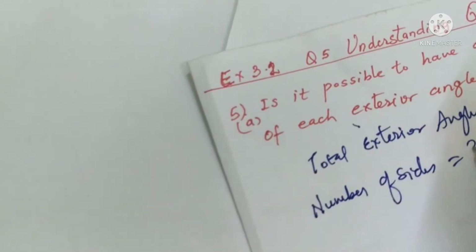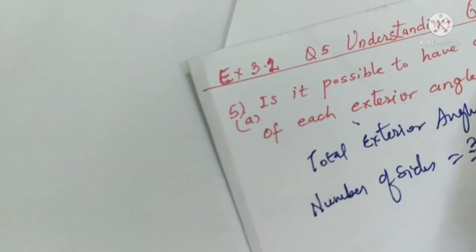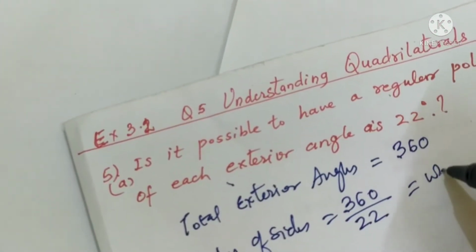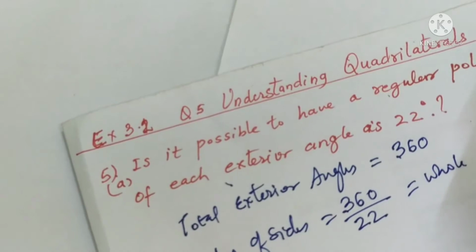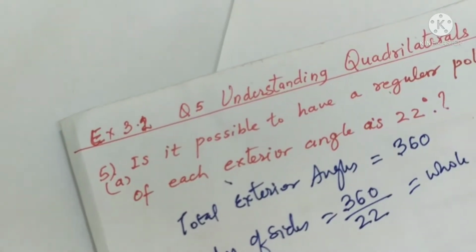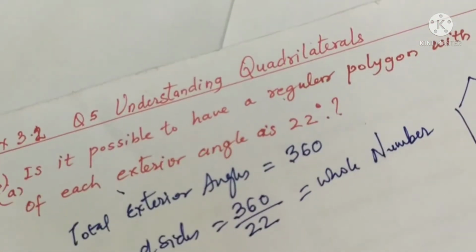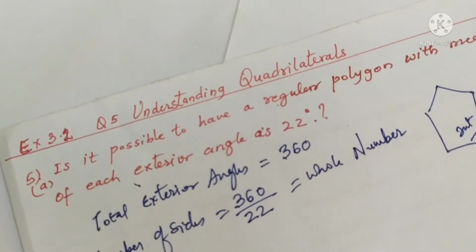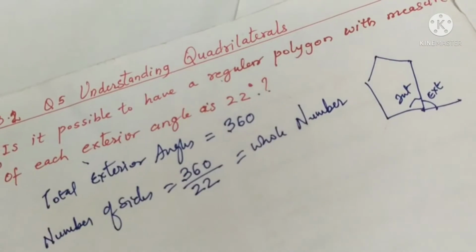Now if I want to get the number of sides, I should be able to divide 360 by 22 and I should get a whole number. If I don't get a whole number, that means it is not possible to divide. So I should be able to get the whole number.